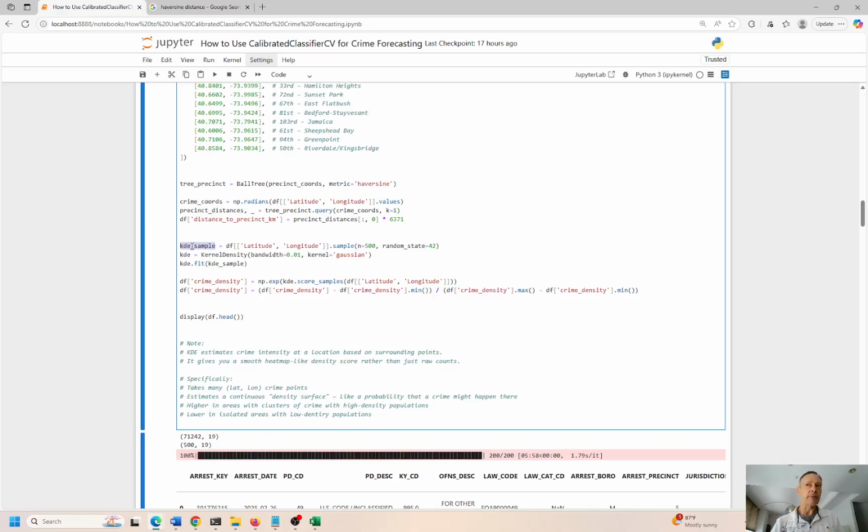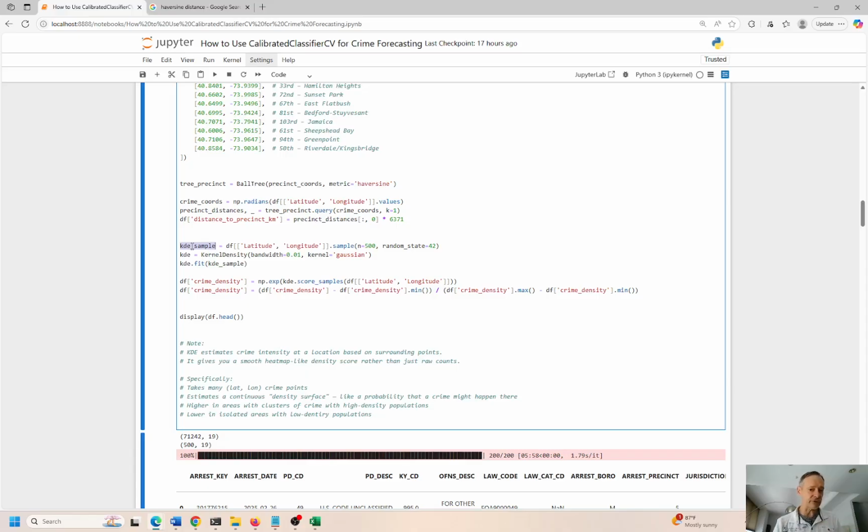It's a little bit naive, but you can count all the crimes in that area and come up with an estimate, right? The kernel density estimate has a different approach. It looks at all the surrounding data points and takes an intensity based on the density of occurrences in that area. So it's like a smooth heat map density score rather than just raw counts of crimes. Okay, so it's a little bit more refined to help us understand the concentration of crimes in certain areas.